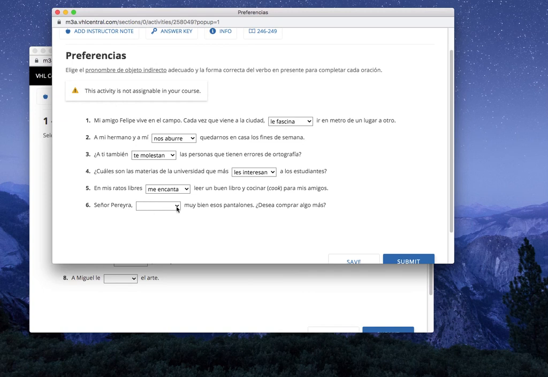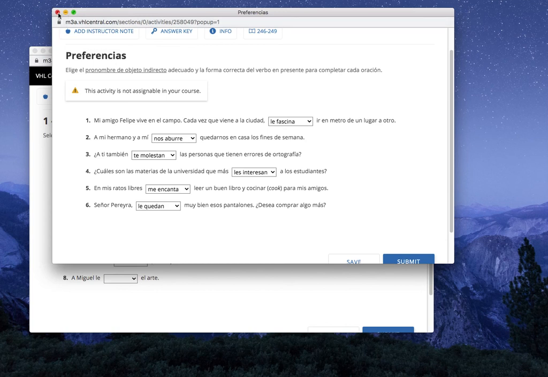Señor Pereira, that's a hard last name. Blank muy bien esos pantalones. ¿Desea comprar algo más? Here are the 4 options. Te queda, te quedan, le queda, le quedan. Pause. And we're back. It would be le quedan. And the reason why it's le is because this person is speaking formally. Señor Pereira, so it's saying usted. So a usted le, and then it's quedan because esos pantalones, plural. Le quedan muy bien esos pantalones.